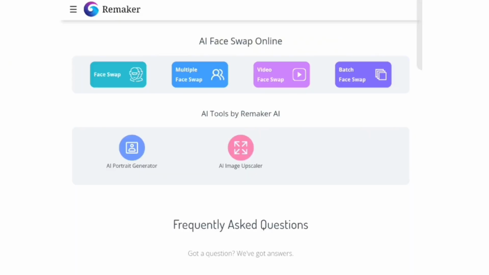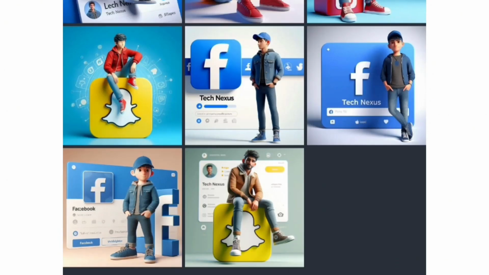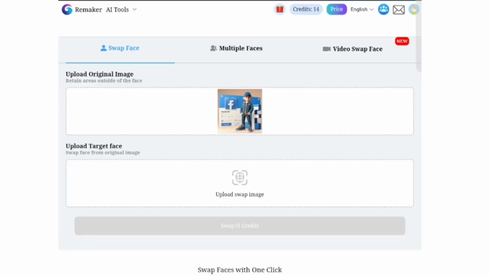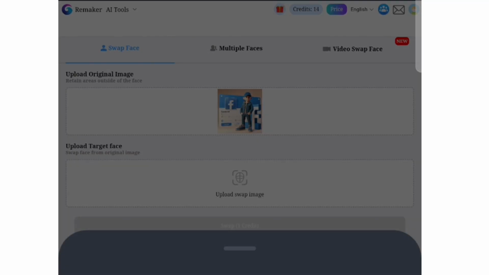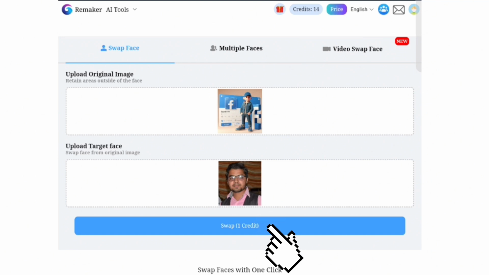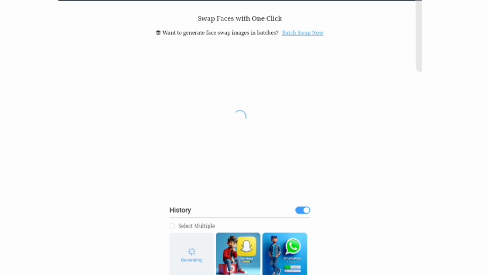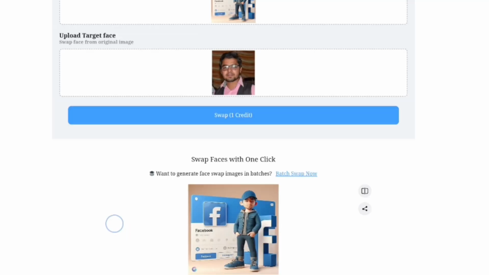Once you open the app, you will find a face swap option. After clicking this option, you will have a simple interface. In the first step, you have to upload the image that you have generated and then upload your original face image. After uploading, just click on the option swap and here you will have an amazing result matching your face with this animated created 3D image.